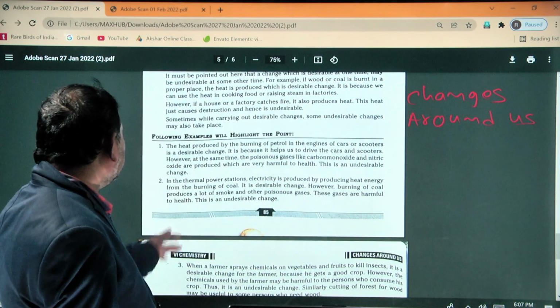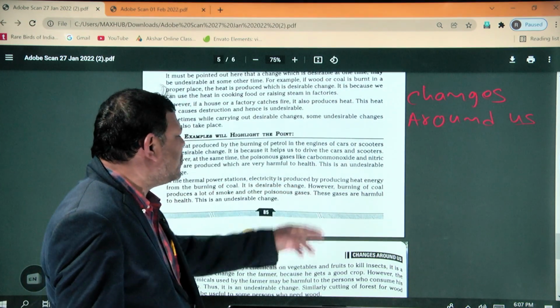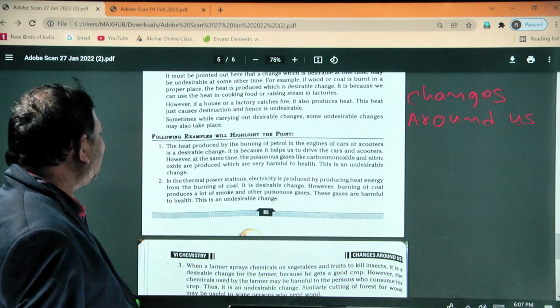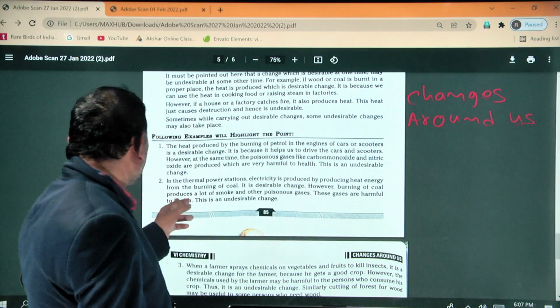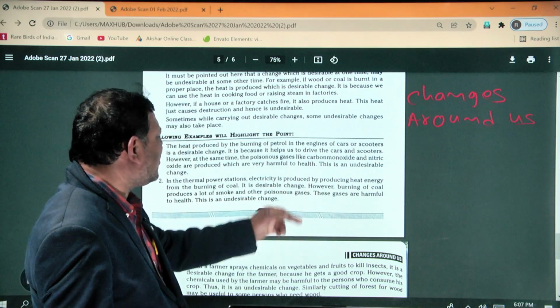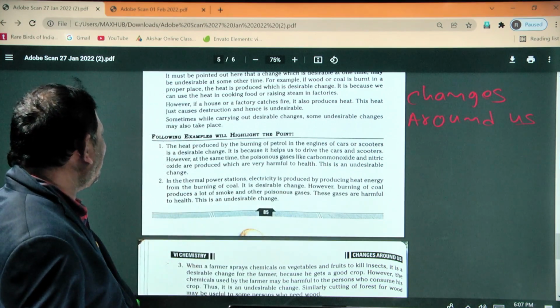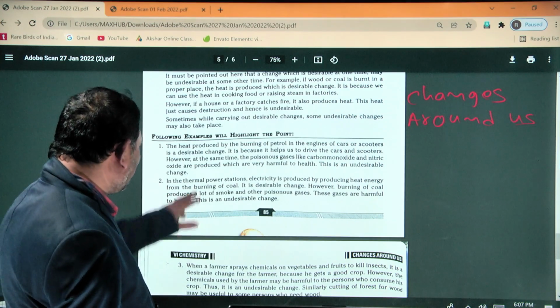Second, in a thermal power station, electricity is produced from the heat energy of burning coal. It is a desirable change. However, the burning of coal produces a lot of smoke and other poisonous gases. These gases are harmful to health. This is the undesirable change.